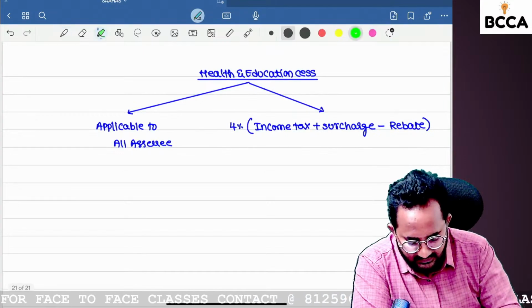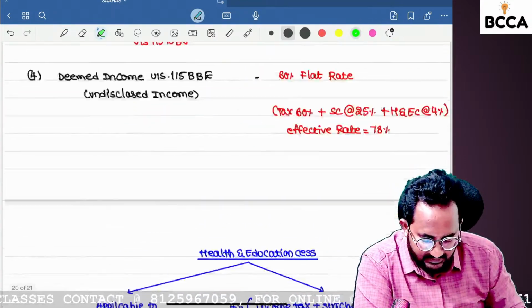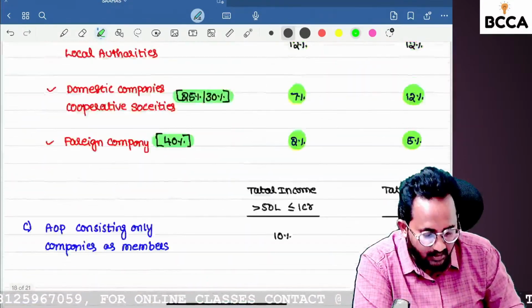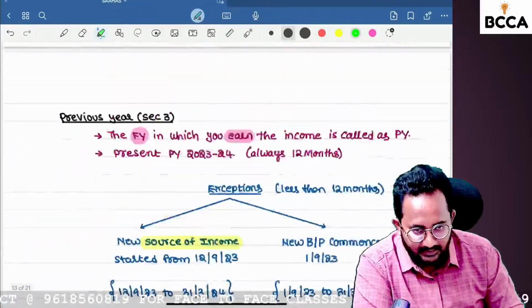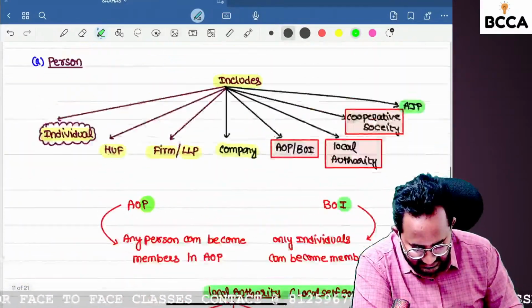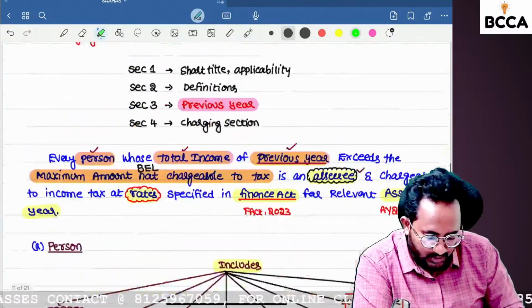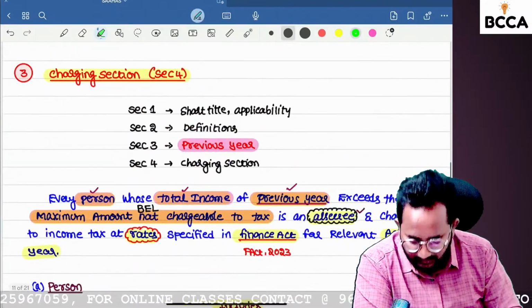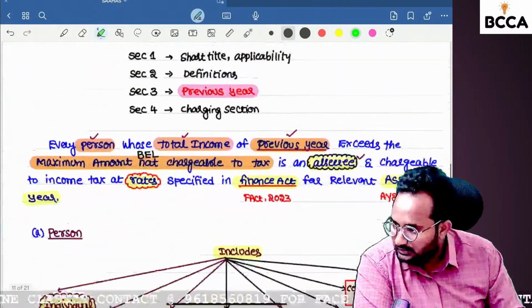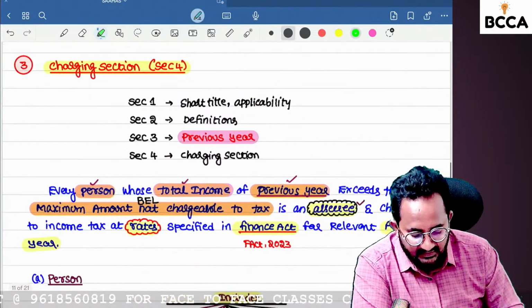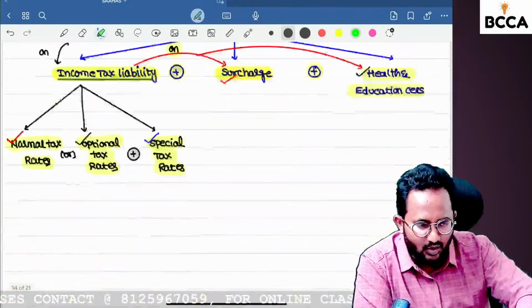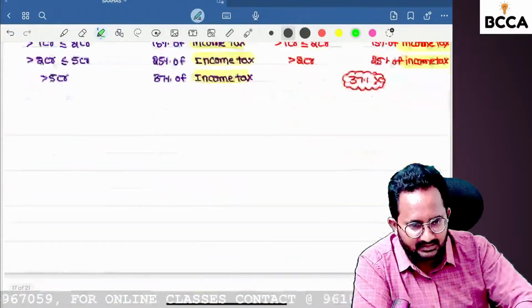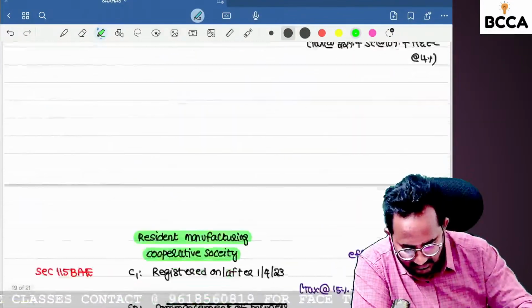Before going to the next concept, rebate, please check what main Roman number we are maintaining. In the charging section we have given the main number 3. That is what we discussed: these are all the content: optional tax rate, normal tax rate, surcharge, health and education cess, etc.